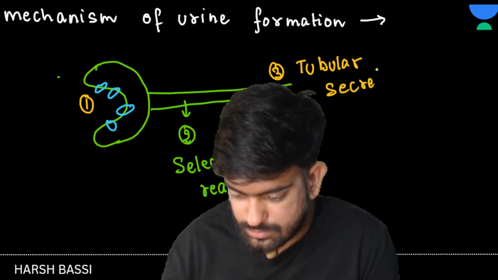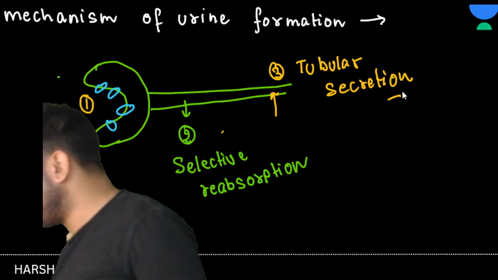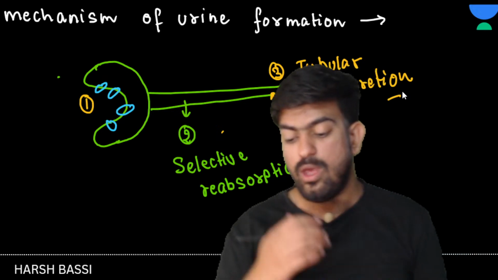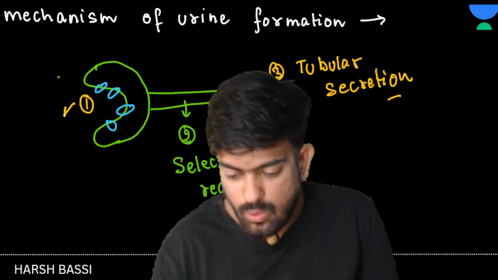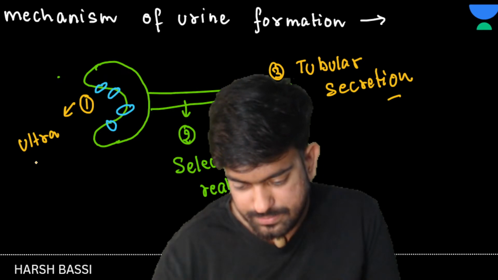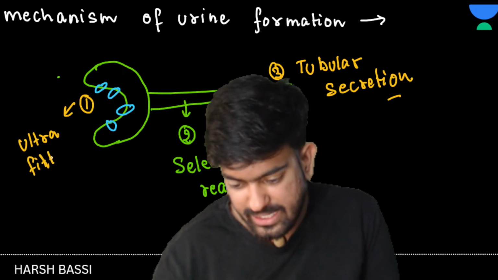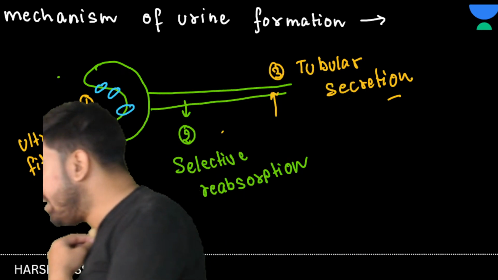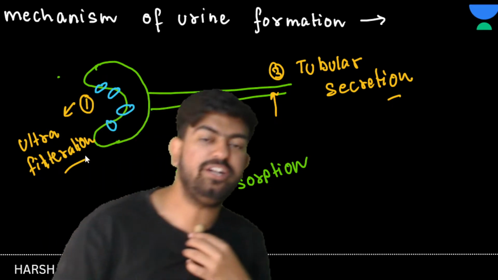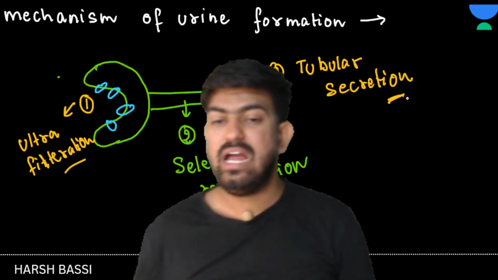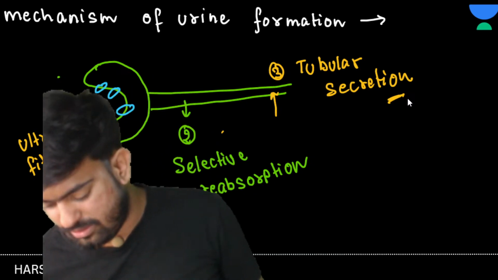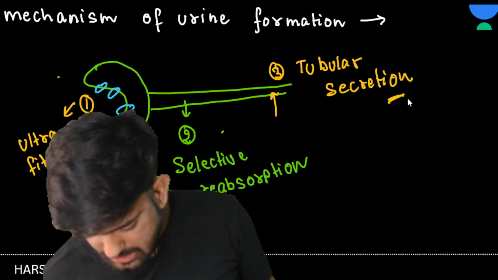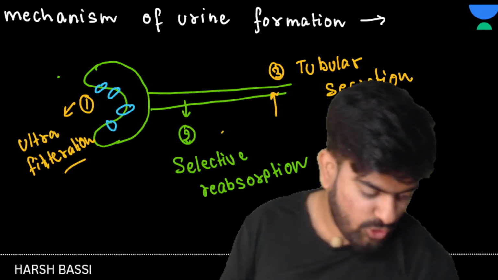Clear to everyone? So urine formation involves 3 steps. One, ultrafiltration. Second, selective reabsorption. And the third, tubular secretion. Clear to everyone? Great. Let's move on now.